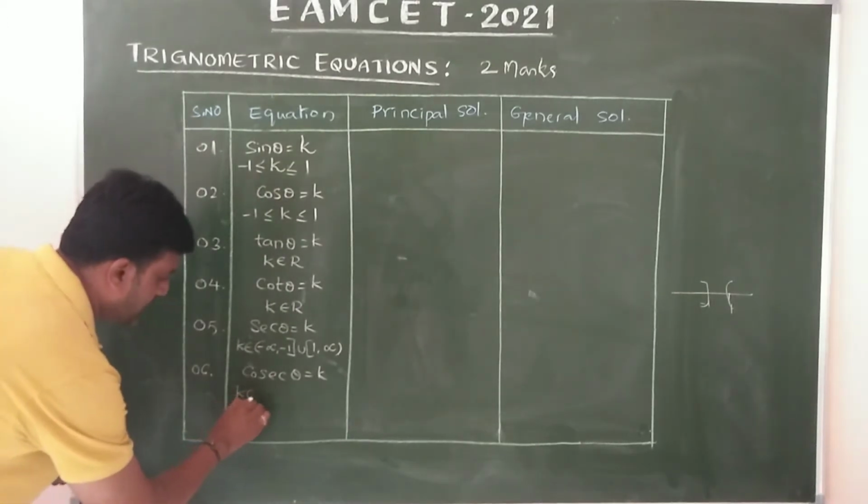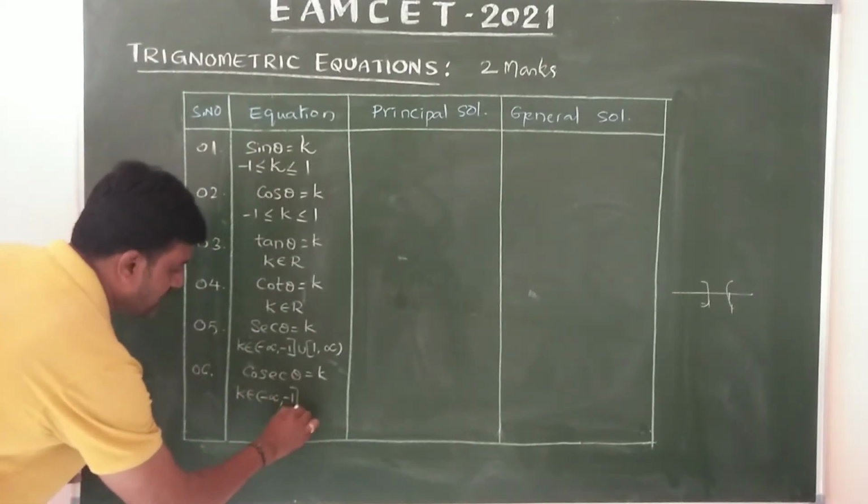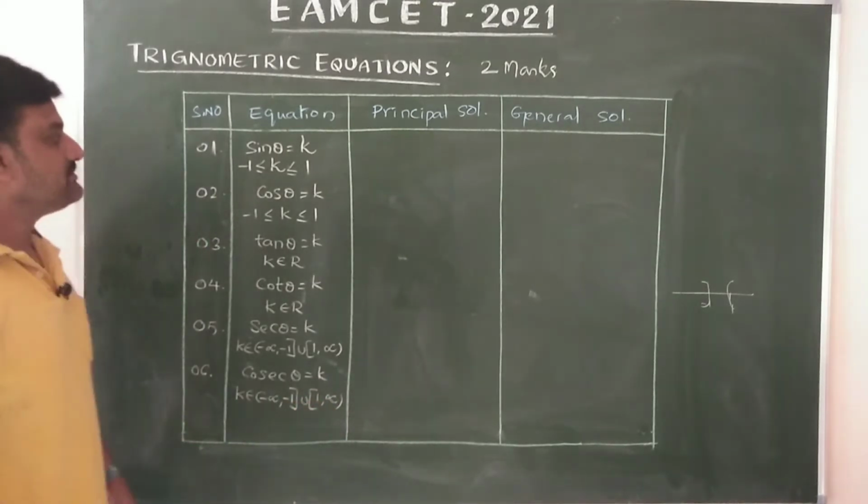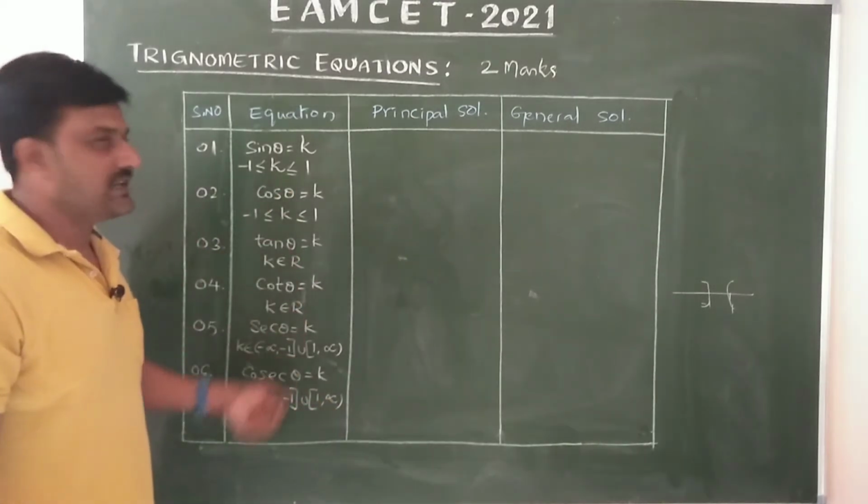Then k belongs to (-∞, -1] ∪ [1, ∞). These are the actual ranges.